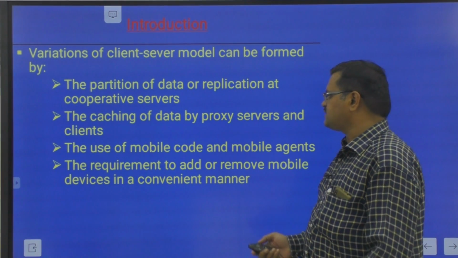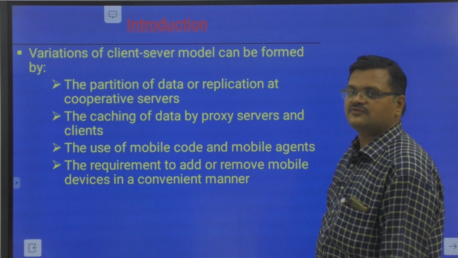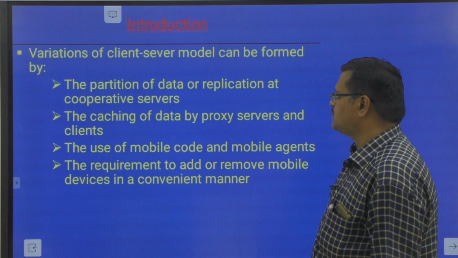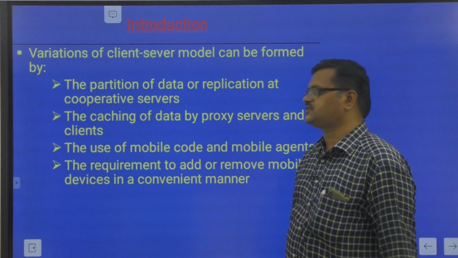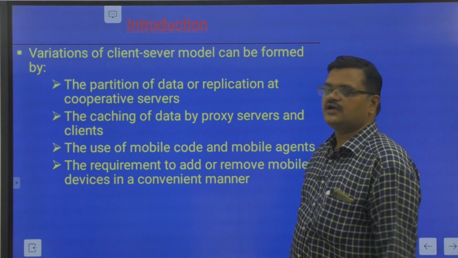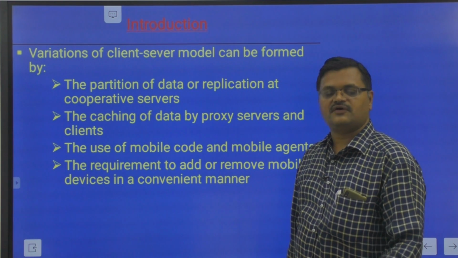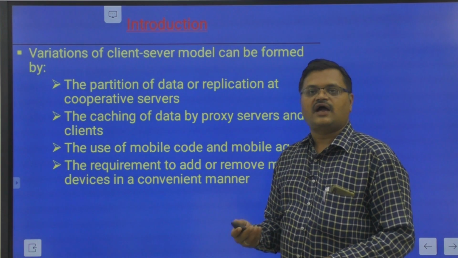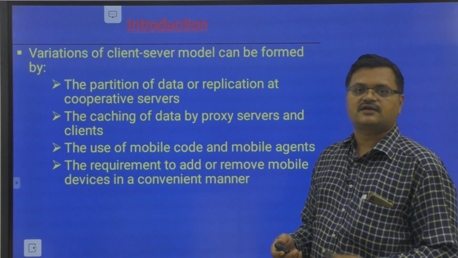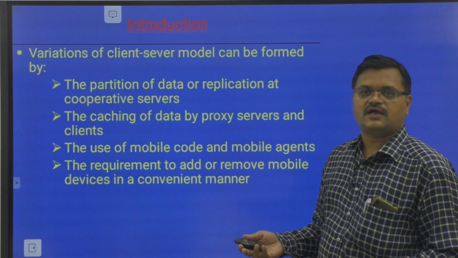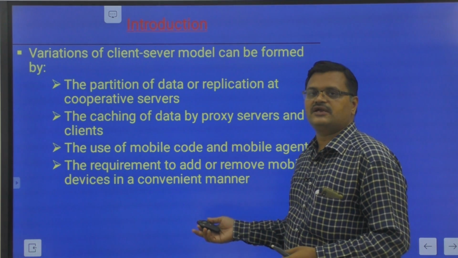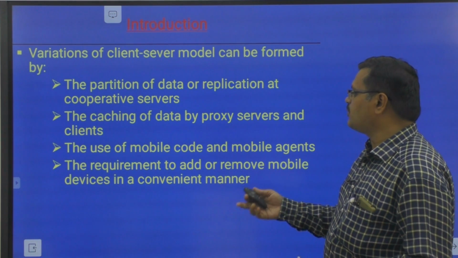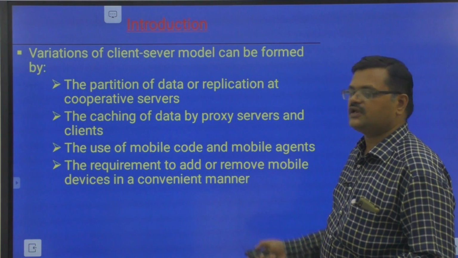Okay. Next is the requirement to add or remove mobile devices in a convenient manner. That is another variation of this client server model. We can add a resource to the distributed system, or we can remove the mobile devices. Mobile devices means smart watches, that is handheld devices, wearable devices, or laptops. All these are nothing but mobile devices. Mobile phones are also mobile devices. We can add or remove a mobile device in a convenient manner. That is nothing but the variation of the client server model.